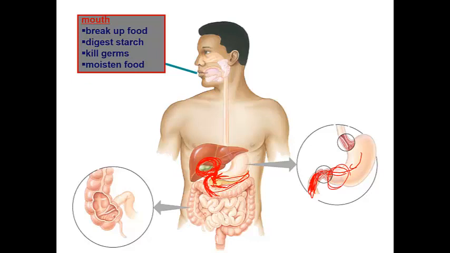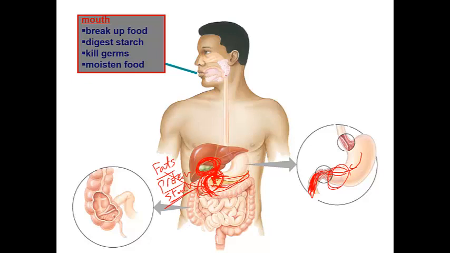So the first part of the small intestine is a very important part, because this part finishes the digestion of fats, finishes the digestion of protein, and finishes any remains of starch, any part of the starch that didn't digest in your mouth.